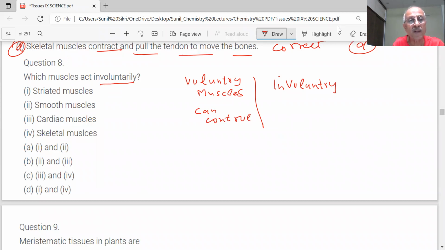They go on by themselves. Which muscles act involuntarily?